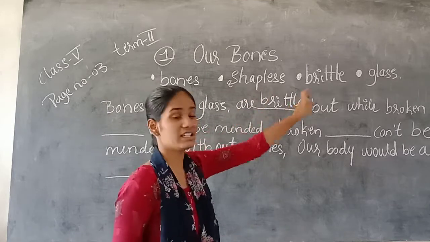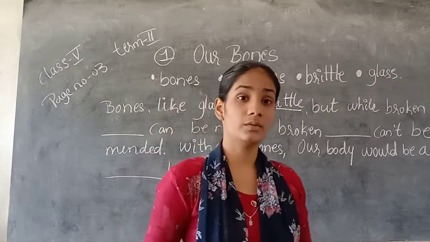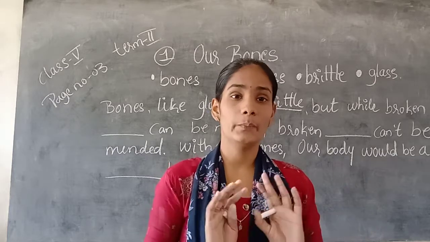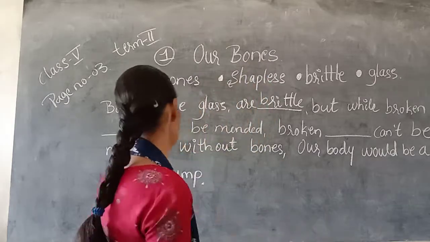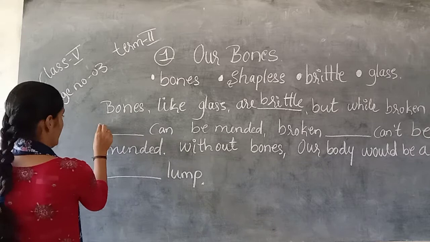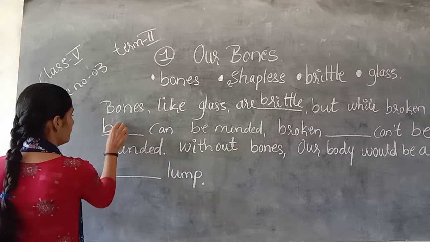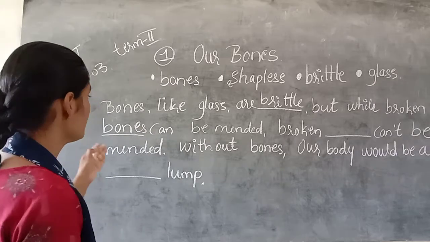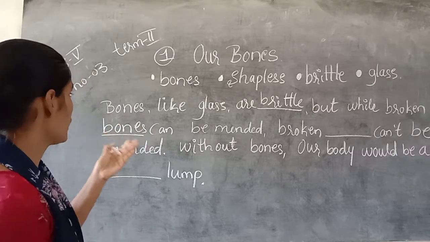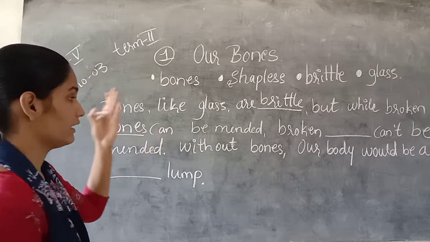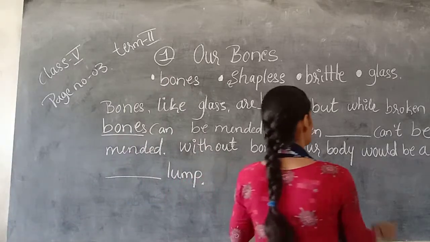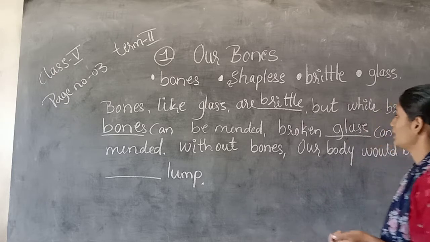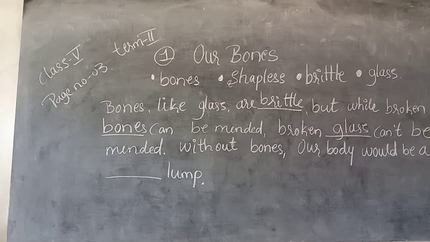If the glass is broken, then we cannot mend it. So broken bones can be mended, but broken glass cannot be mended.